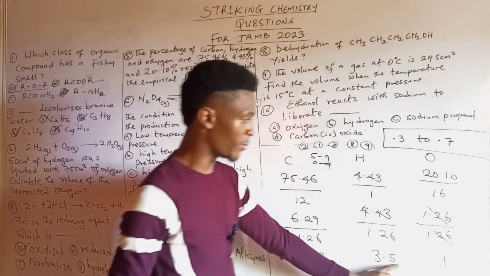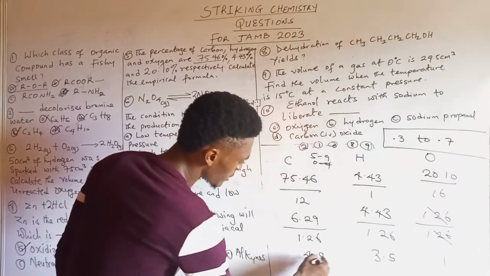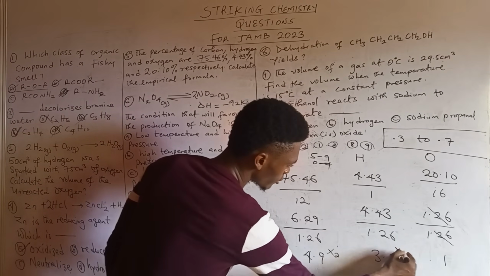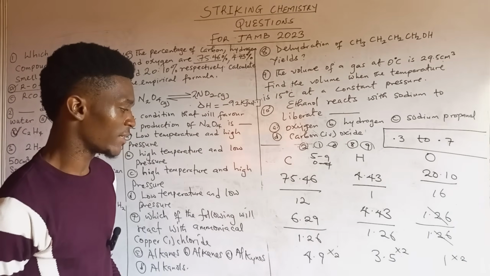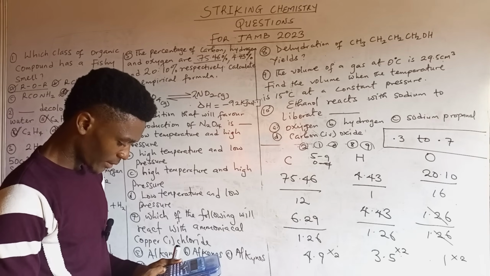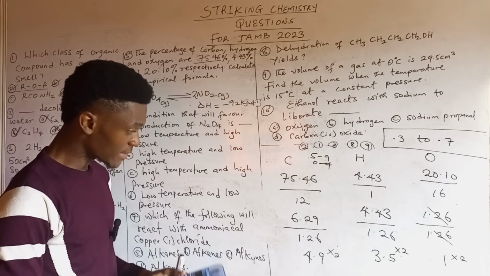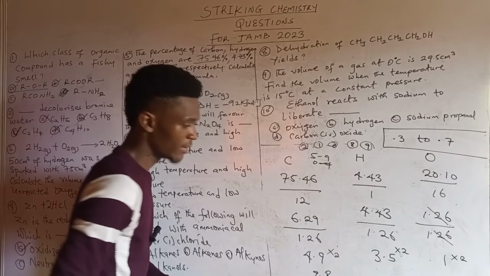Since there is 3.5, the 0.5 is in this range. So it means the first thing you have to do is to multiply all through by 2. You try it with 2 to see whether it's going to give you something that you can approximate. So 4.9 times 2, that gives 9.8.